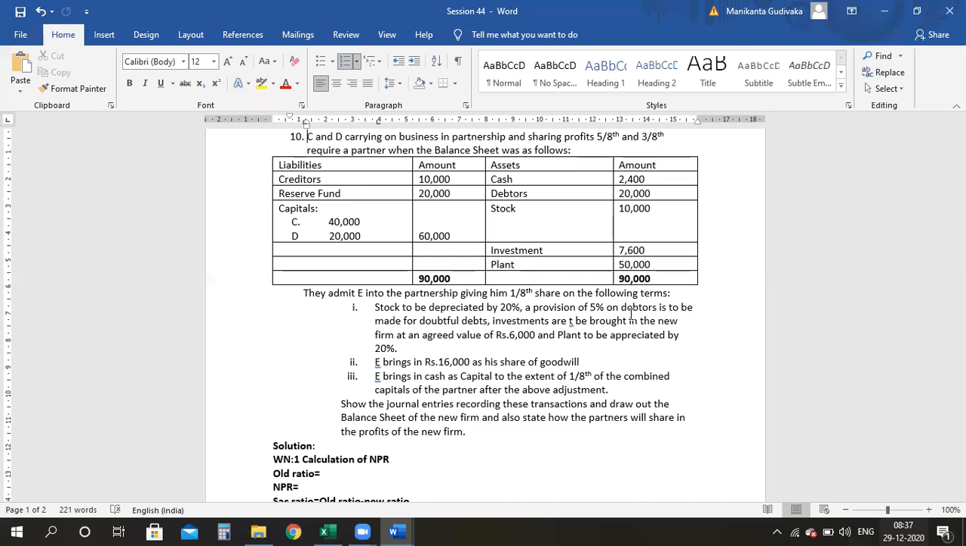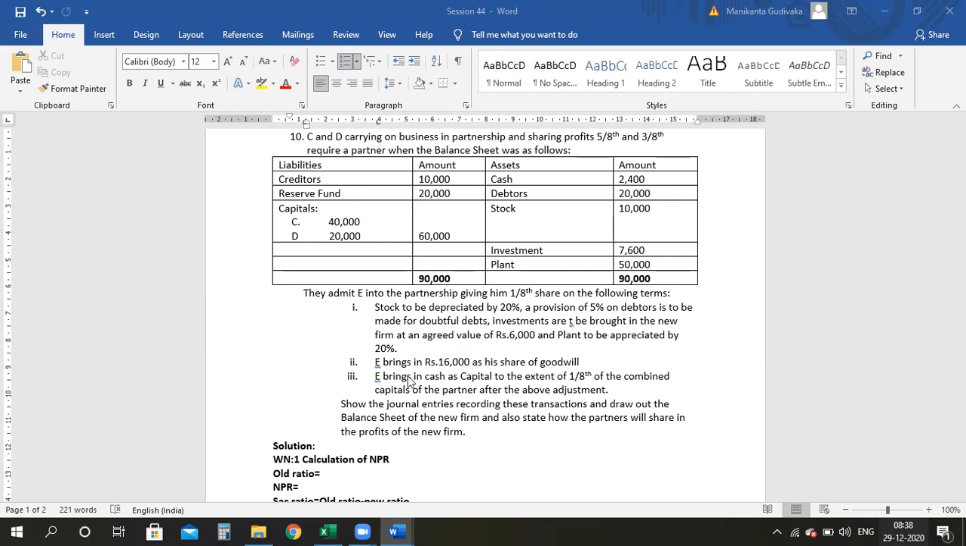Now, guys, hold on. In this problem, the very key point is this one. Here, how much capital is to be brought by E has not been mentioned. So it is you who have to calculate this point. In earlier problems, directly it was given what the capital could be. But in this problem it is not like that. So you are expected to calculate.